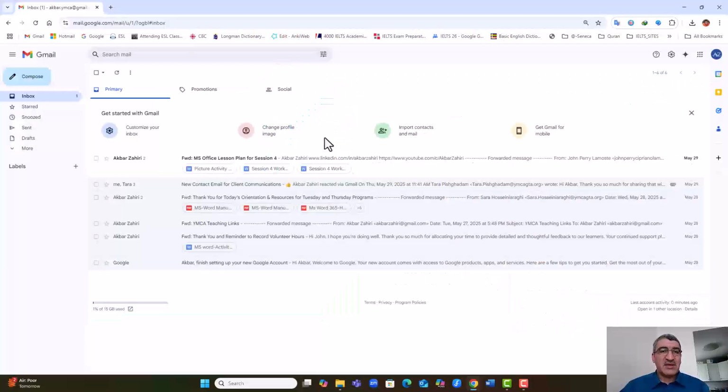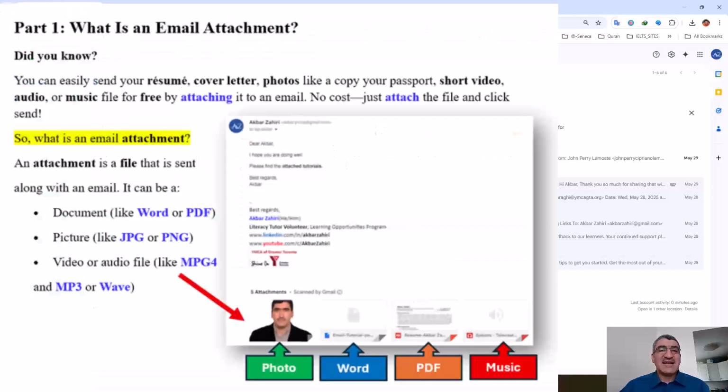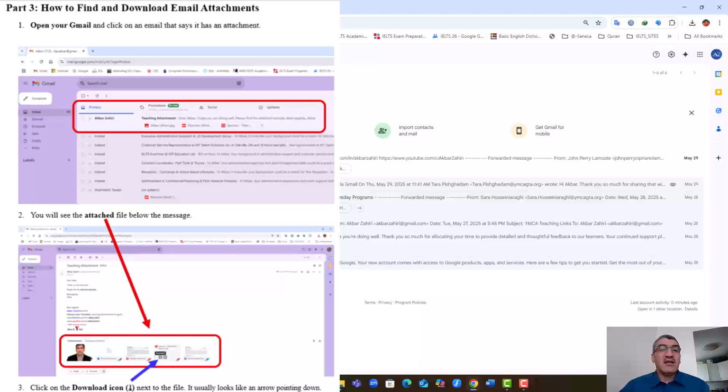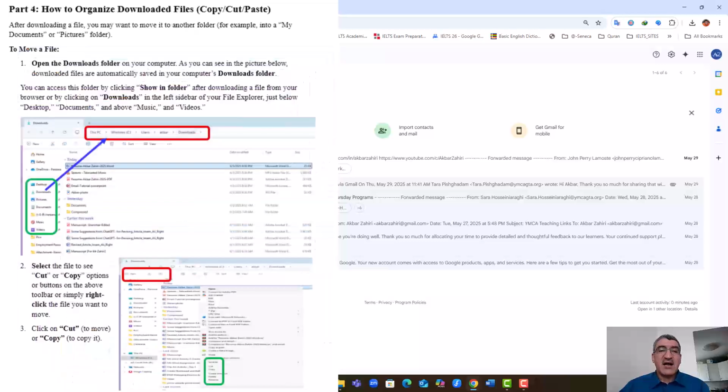In this session, we are going to talk about attachment. First of all, we are going to talk about what attachment is and how we can attach a file and send it as an attachment. After that, we will learn how to download an attachment if somebody has sent us one. And at the end, we will learn how to organize the files that we have downloaded, save them in other places, and organize them.